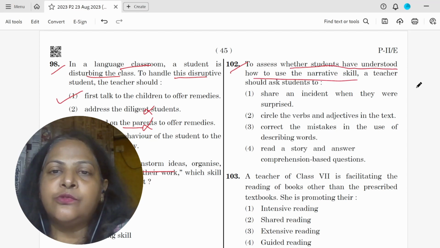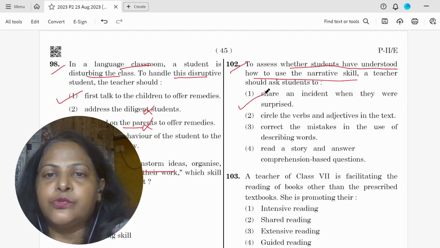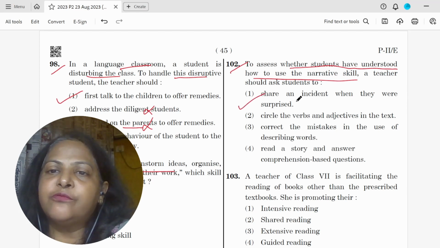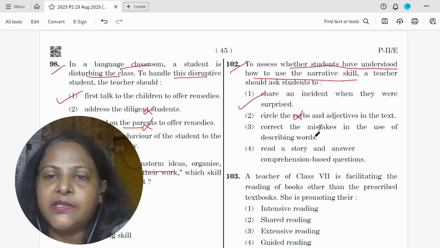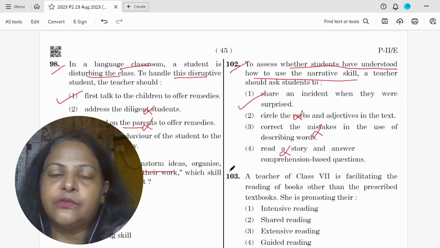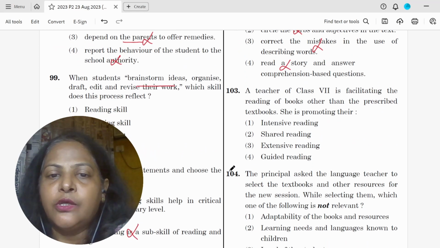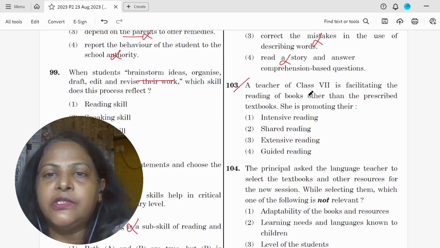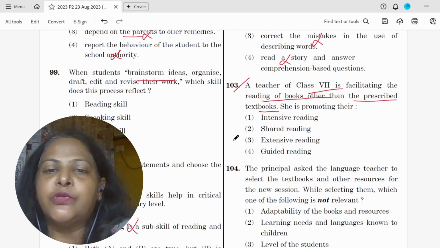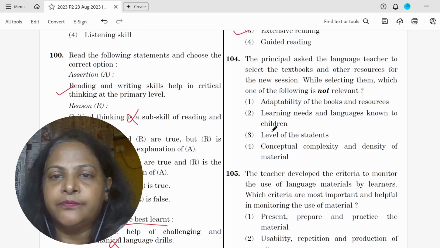102, how to assess whether students have understood how to use the narrative skill. A teacher should ask students to, so sharing an incident when they were surprised, this would be a narrative skill. Circle the verbs, correct the mistakes, read a story. So those will not be assessing of narrative skill. Question 103. A teacher of class 7 is facilitating the reading of books other than the prescribed textbook. So, what is she promoting? She is promoting extensive reading or reading for pleasure.